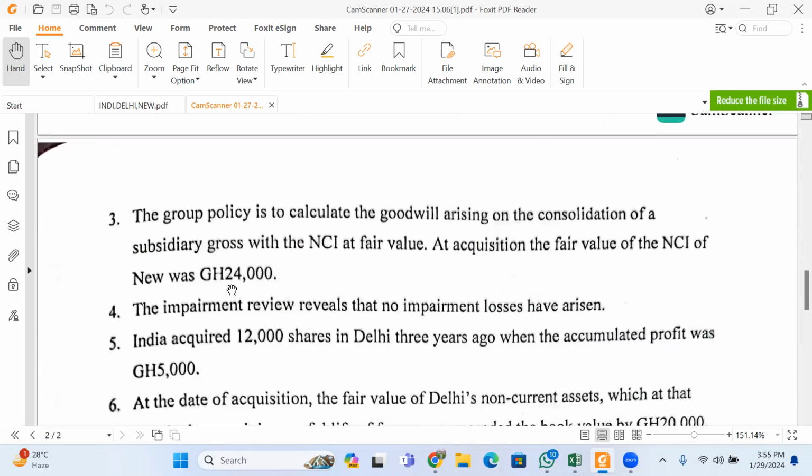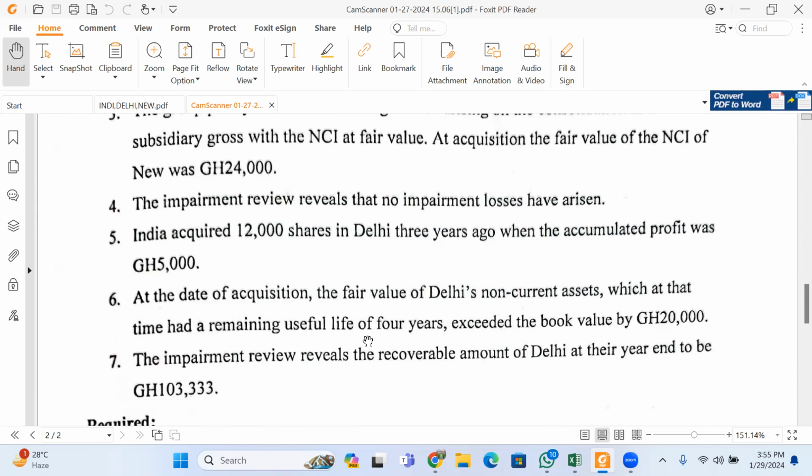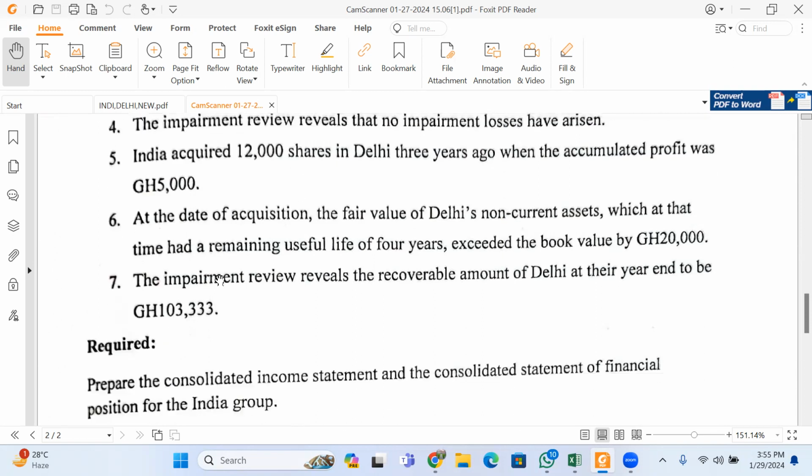But you can't just say this one and leave it over there. This is for India. Now, when you come to Delhi, the impairment review reveals the recoverable amount of Delhi at their year end to be this. Now, what are they telling you?